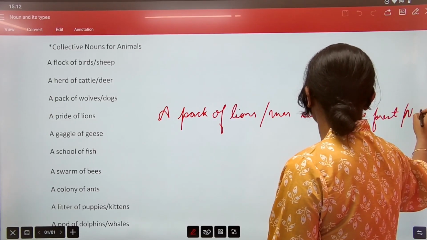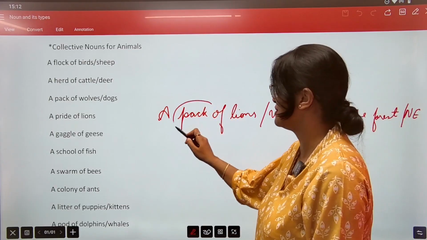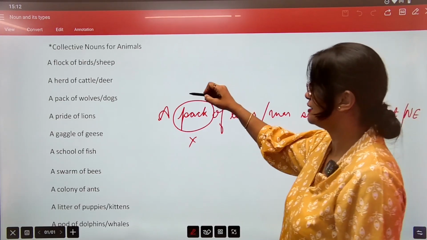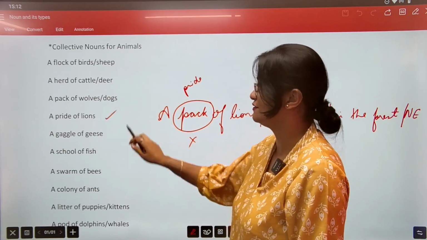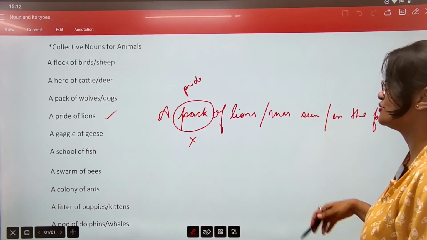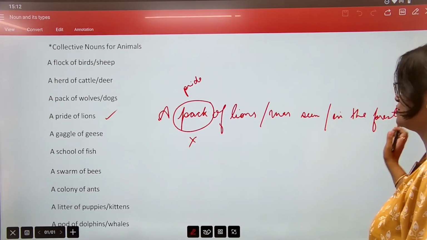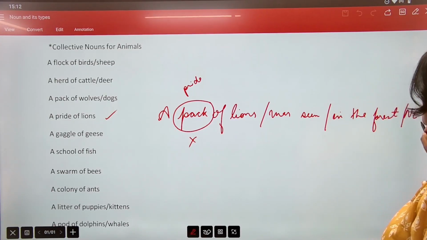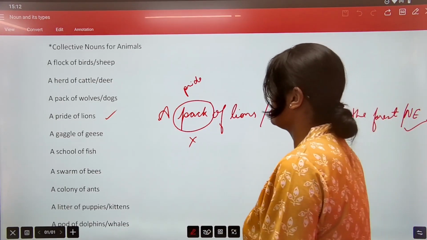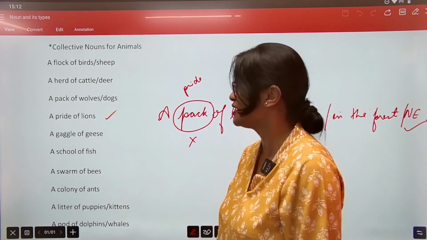If we get to see something like this type of question in your question paper, then we understand it can never be a pack of lions. It can be either a pack of wolves or a pride of lions. So this is how some of the questions appear in the exam paper, and you need to spot the error and mark it. There will be a sentence given, with some parts divided. If your sentence is correct, then we have to choose the last option, that is no error or no correction required, something like this would be given. Otherwise, you will find your error in any one of these parts and you mark it, and you know the answer now. Okay, so that is it.